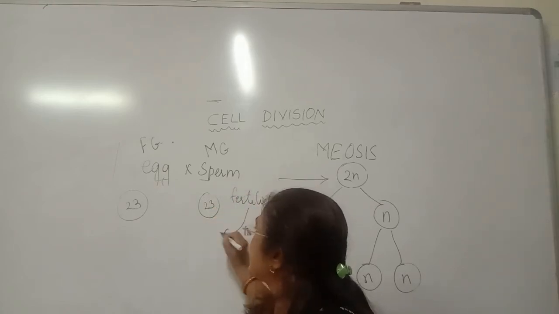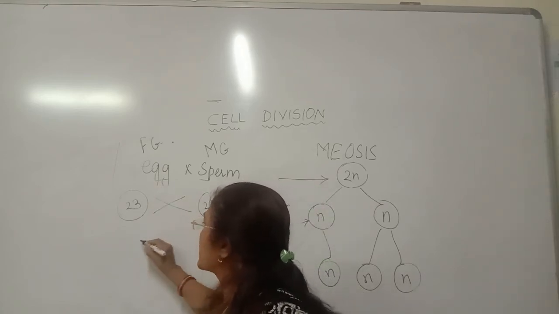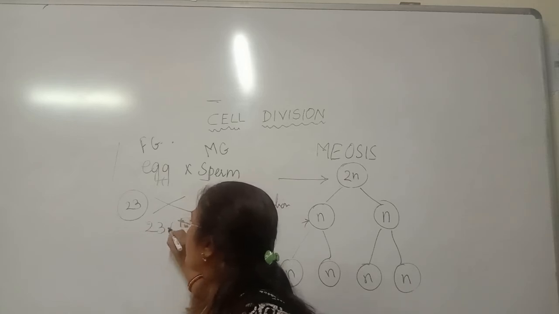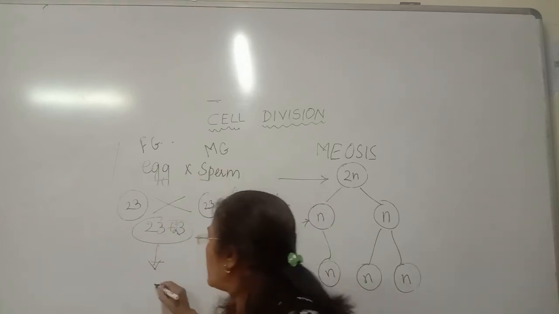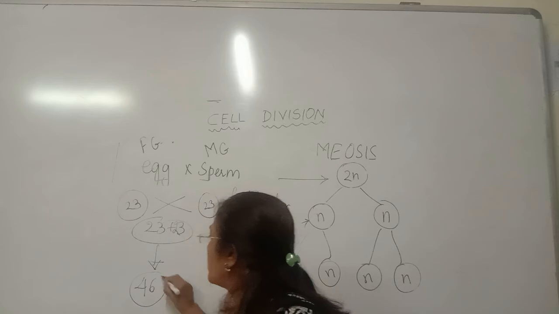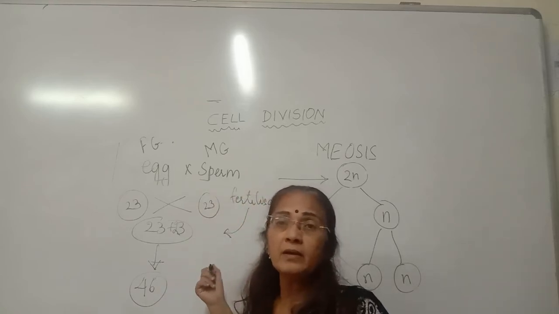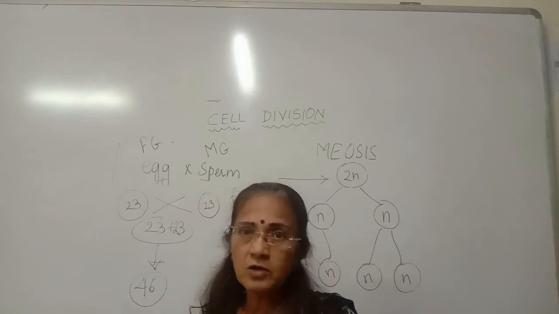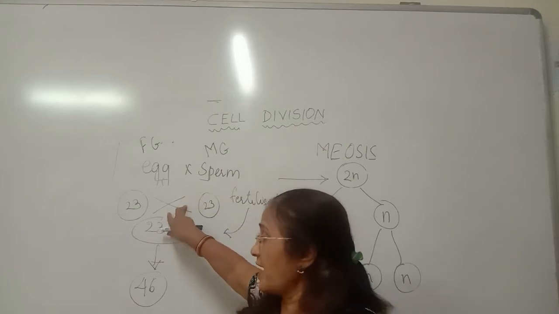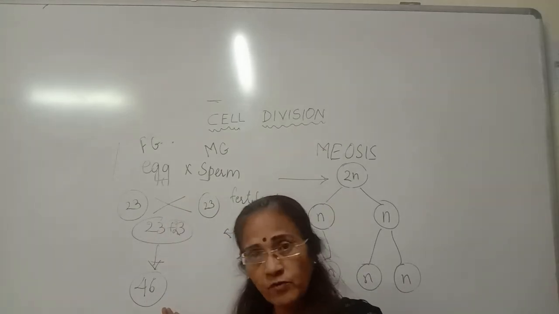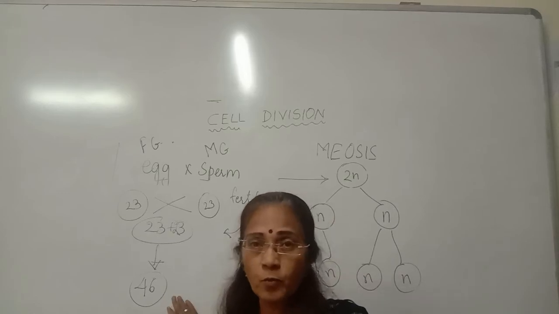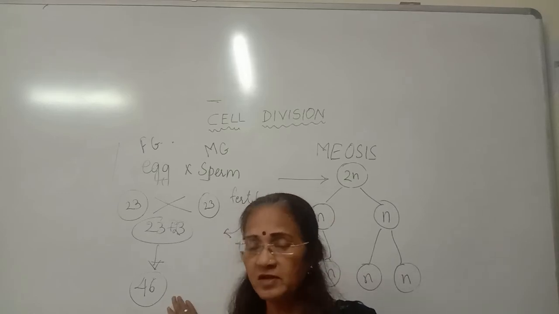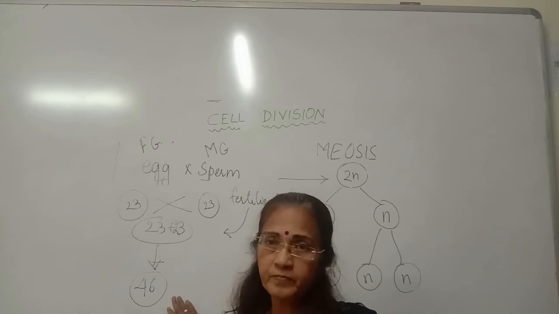So during fertilization, both are going to get fused together. So it is going to be 23 plus 23, meaning the new body, that is the offspring, will have 46 chromosomes, that is a human being cell. Clear? So due to fertilization, the new baby that is formed will have 46 chromosomes, and thus it will look just like the parent cell.